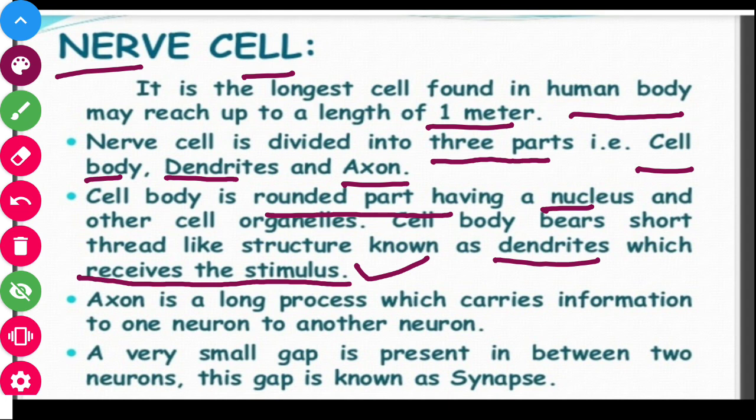Axon is a long process which carries the information from one neuron to another neuron. A very small gap is present in between two neurons. This gap is known as your synapse.